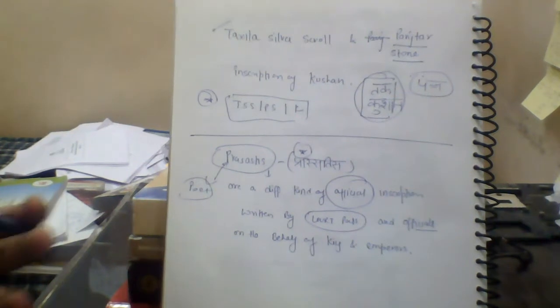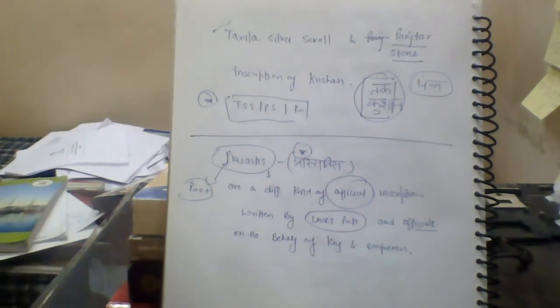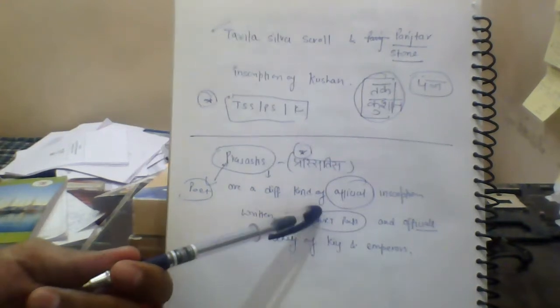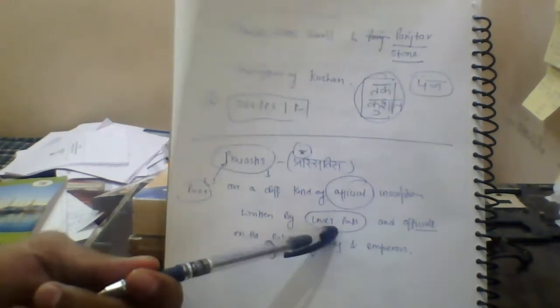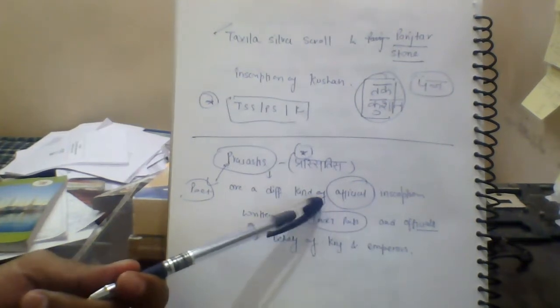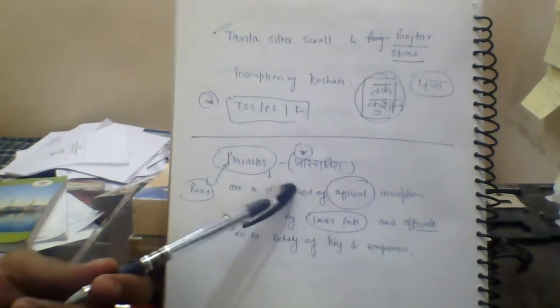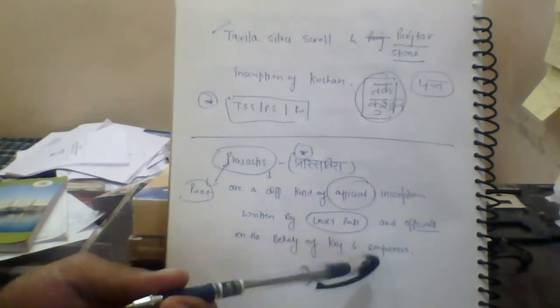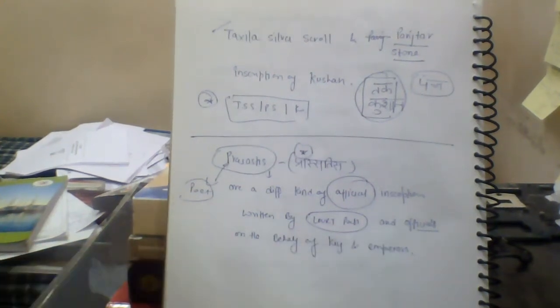They were also inscriptions, but a different kind of official inscription written by court poets. That is the catch here. They were the same as the earlier inscriptions, but they were written by the court poets and officials on behalf of kings and emperors. That's why they were called Prasastis. This might also be a question.